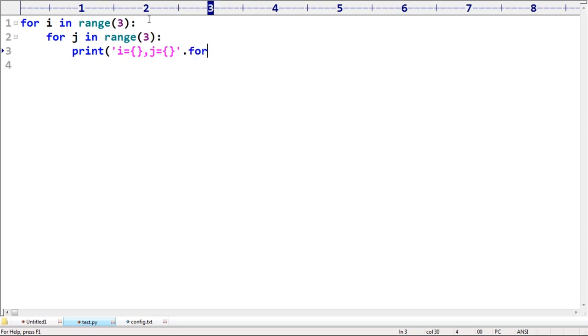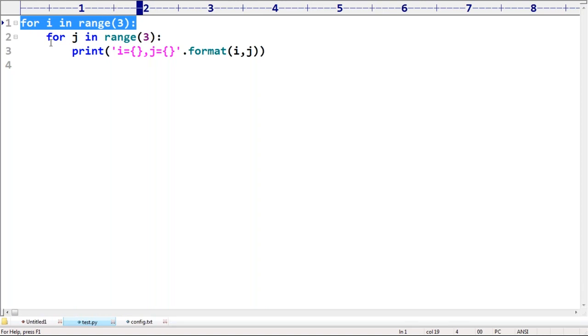Have you remembered, right? Dot format on I value, comma, J value I'm taking. That's all. So what output by default are we going to get, sir? Any explanation is required? What output by default are we going to get for this requirement, right? Yes. Okay, first time I is the 0, sir.